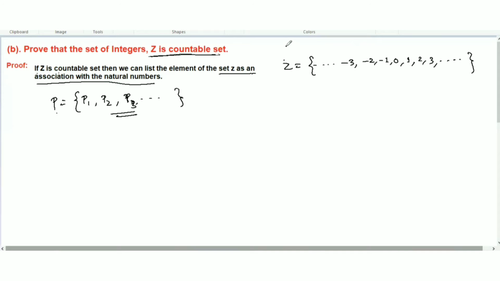We will prove this here. Let's write down the natural numbers: 1, 2, 3, 4, 5, 6. These are the natural numbers.